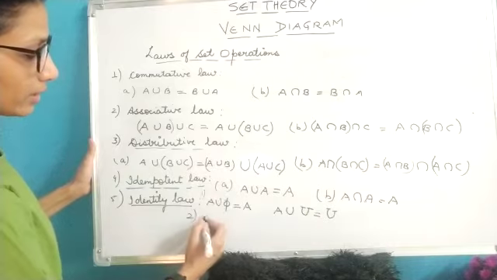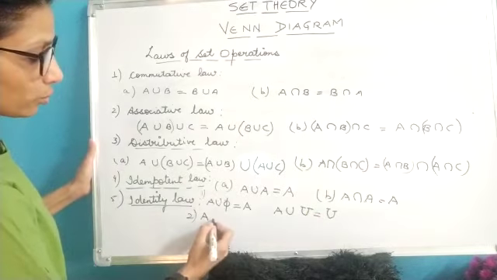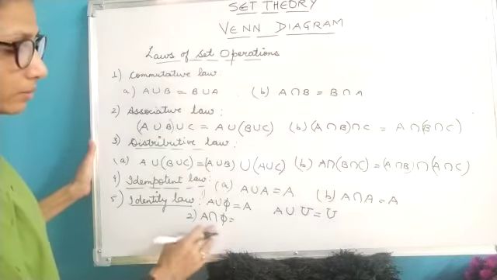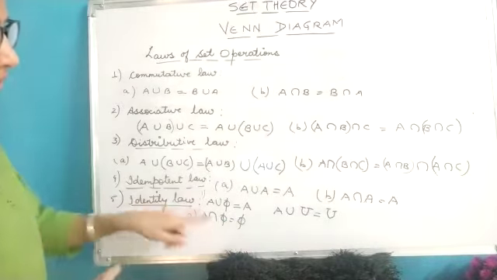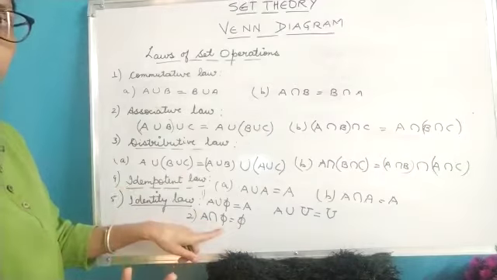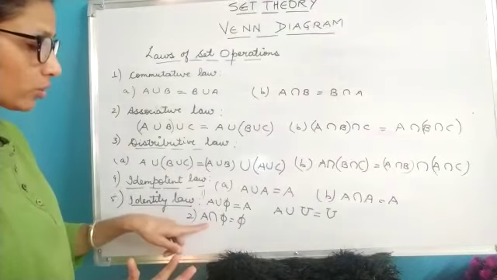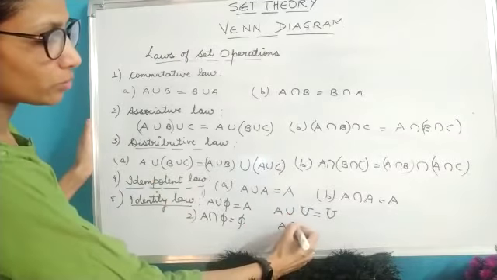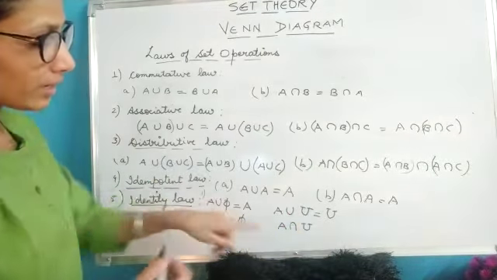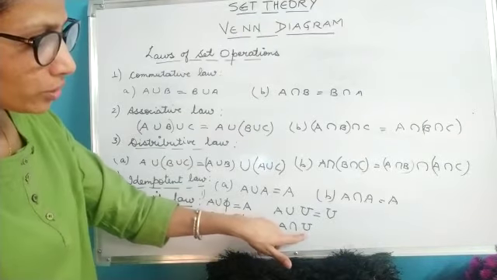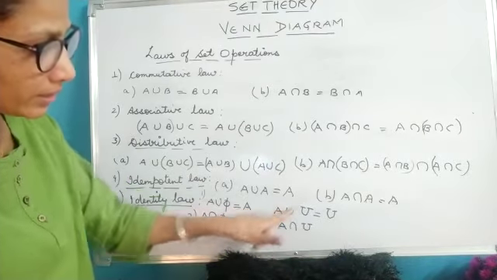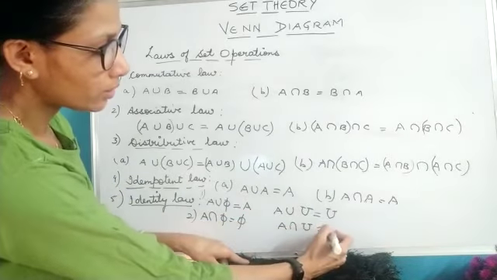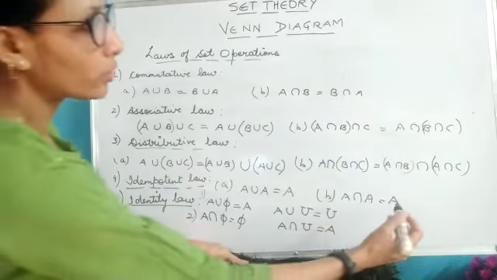Now let's see under intersection. If you do A intersection phi, what will be the common part between these? Nothing. Phi means the null set, no element is present in it, so there will be nothing common, and it will give me phi. Let's see it with universal. If I have A intersection universal, universal will contain this A also, so A intersection universal will give me A only.